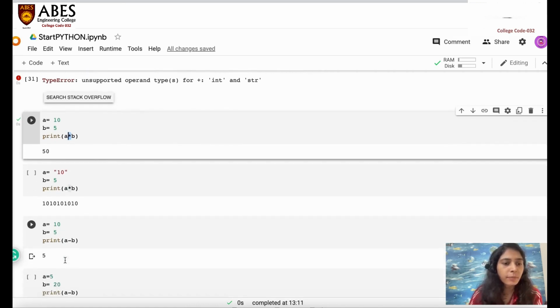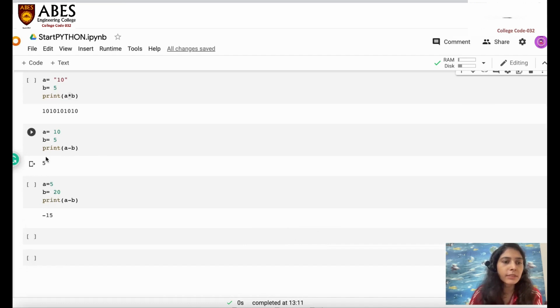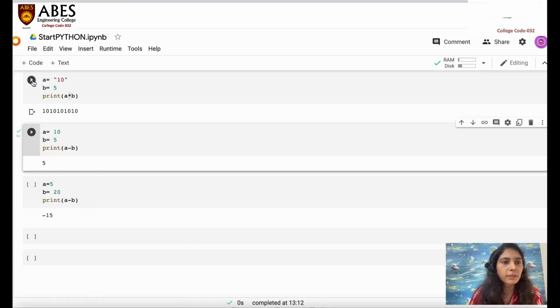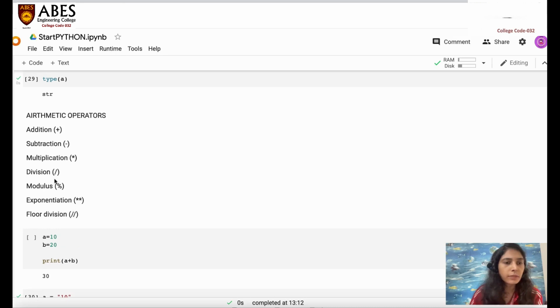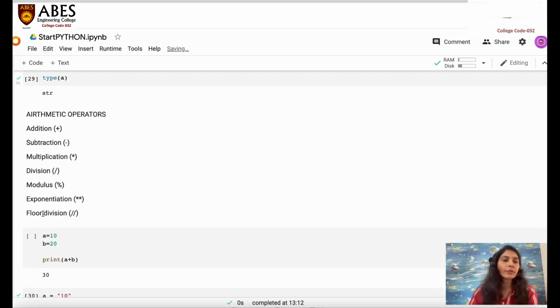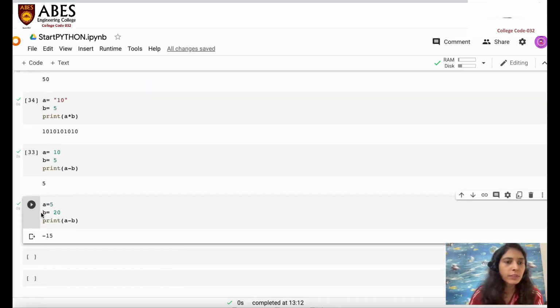Then moving towards minus, it's simple, it is subtracting and taking out the difference. You can see over here these are very simple things. Now we have covered almost all the operators. Next, first we'll go towards division, and then exponentiation and floor division. So first let's move on towards division.